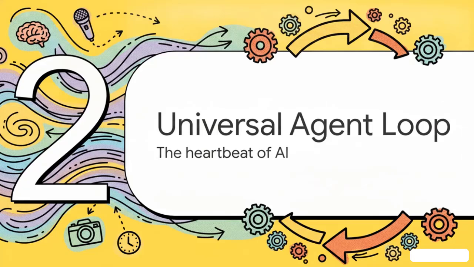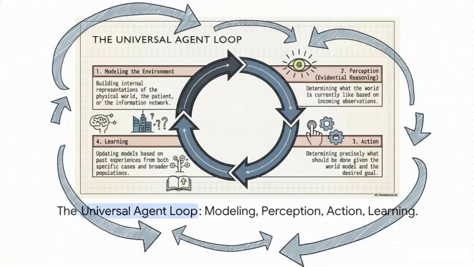Section 2. The universal agent loop. So now we know the ingredients they take in, but we really need to understand the common denominator of how they process all of that information. And this brilliantly illustrates the heartbeat of AI. It's this continuous cycle. Notice how the whole thing flows.